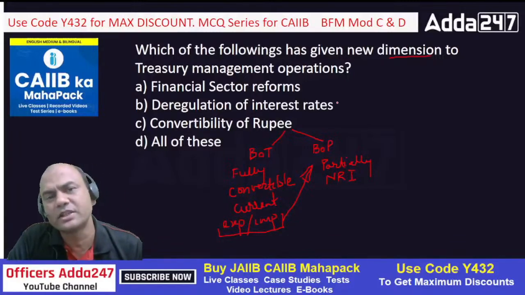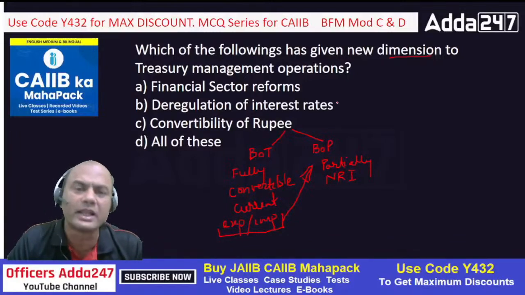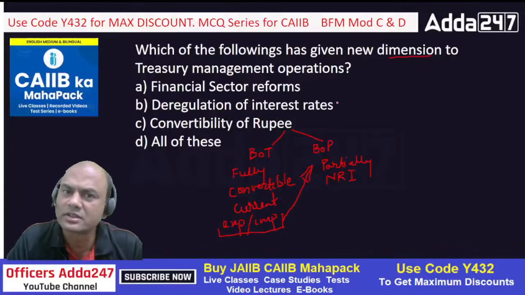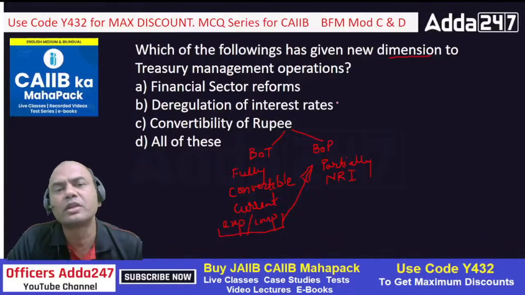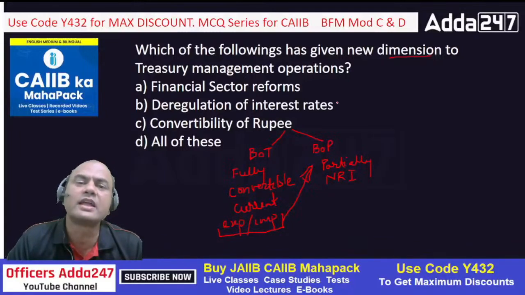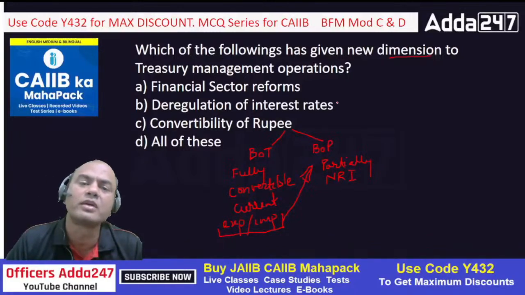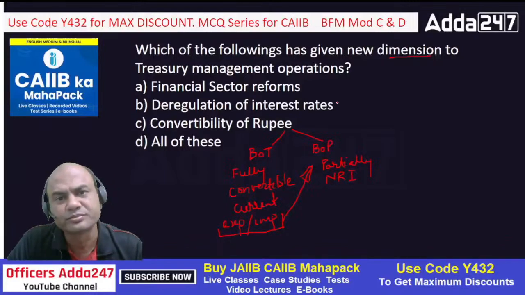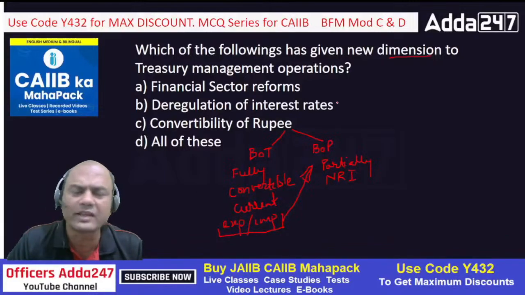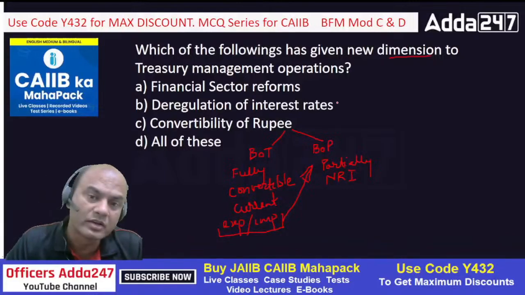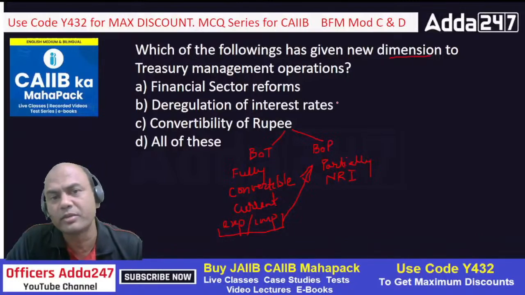Balance of payment is partially convertible. Why? Because in balance of payment, there are limitations. There is no business involved over there. There, an NRI is sending funds from abroad. Some father is sending money to his daughter or son in USA. Something like that. So that is not related to business. So there, the rupee is not fully convertible.